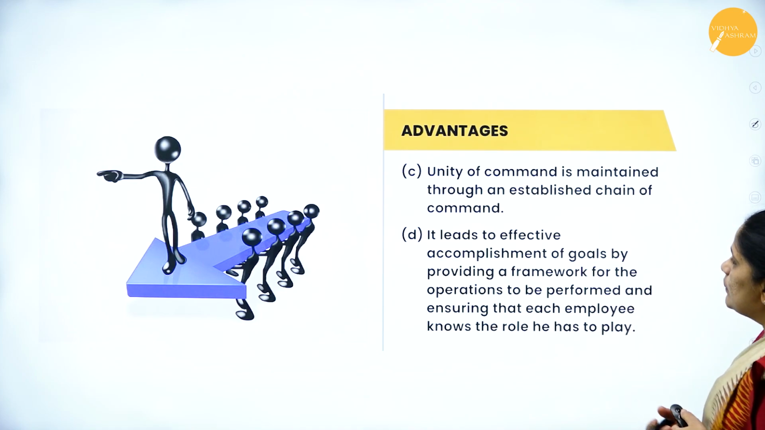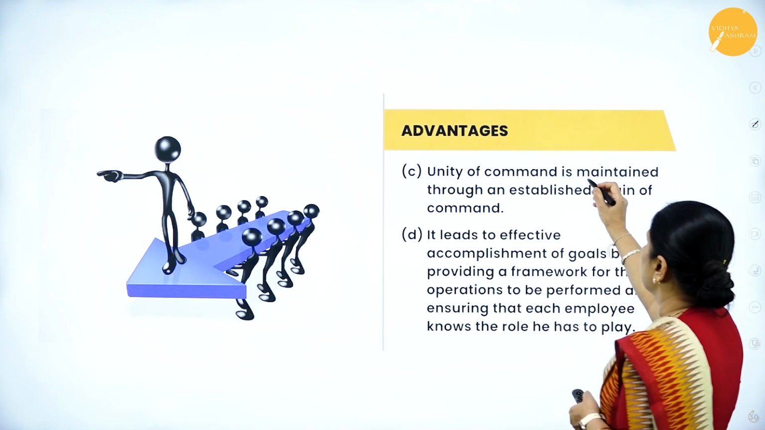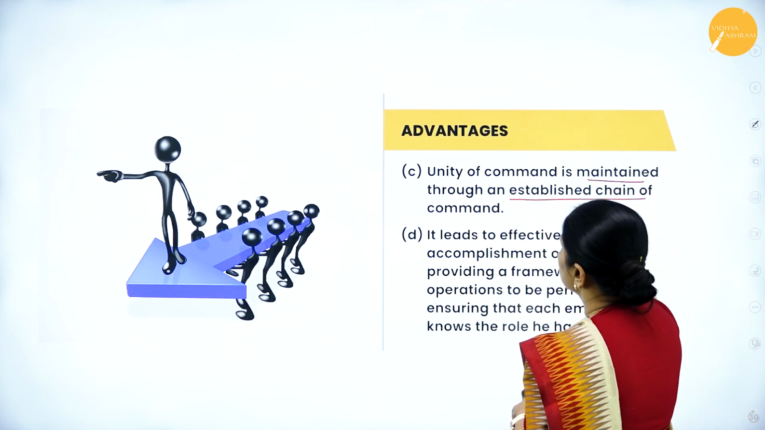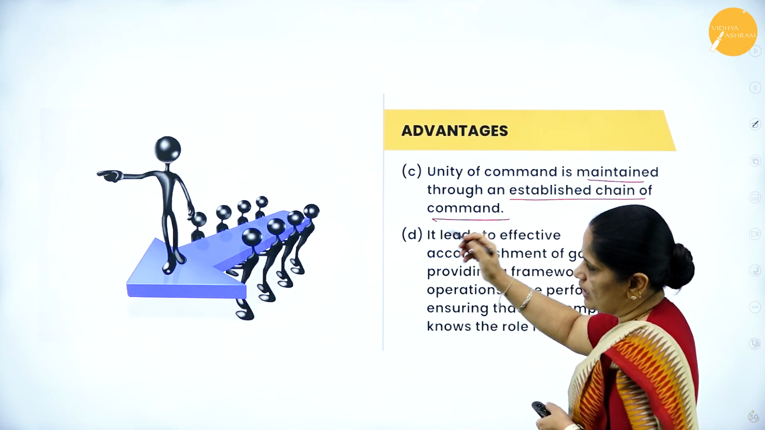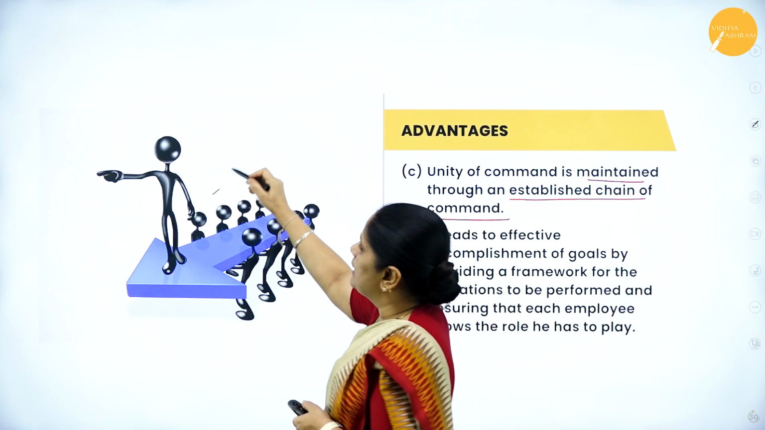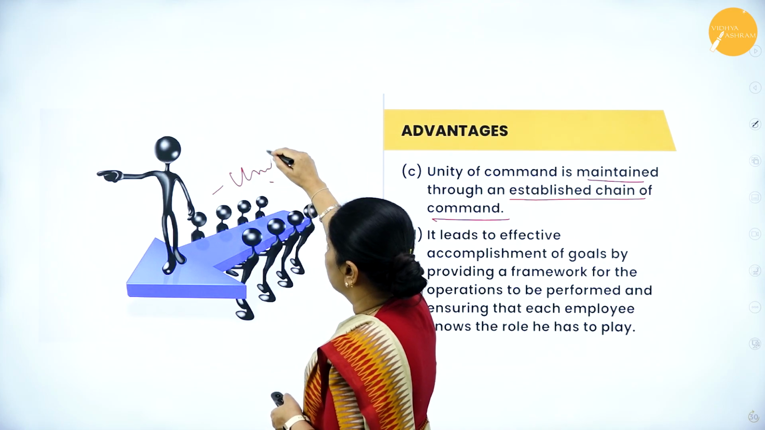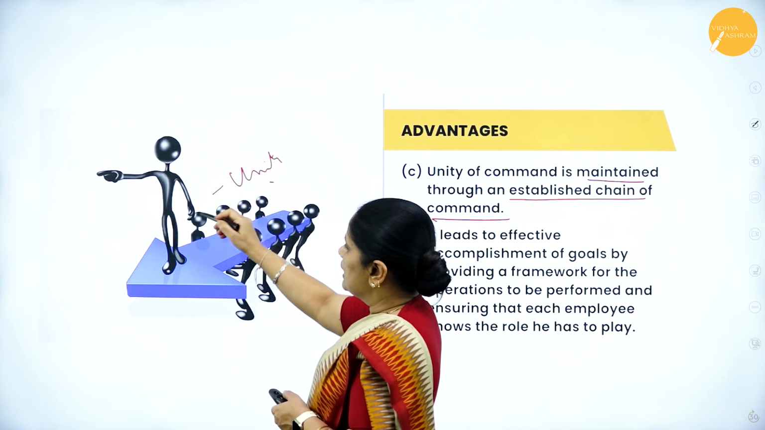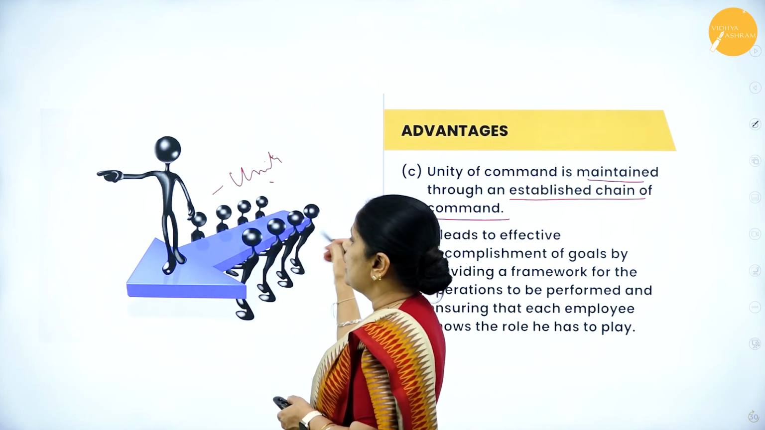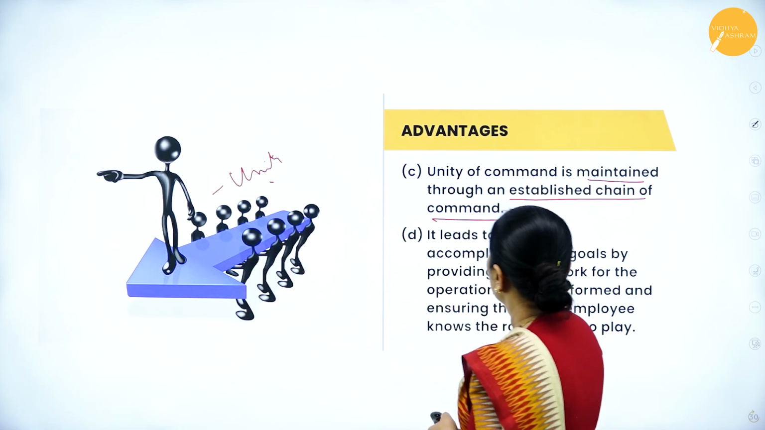Then the third one is unity of command is maintained through an established chain of command. So there is a chain of command, a unity of command here. Only one person will be heading the department, and under his direction, all other subordinates have to follow him.